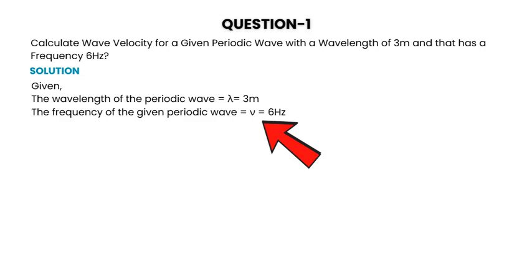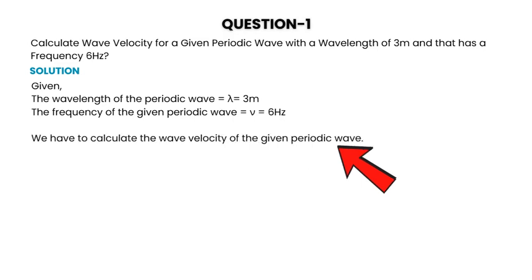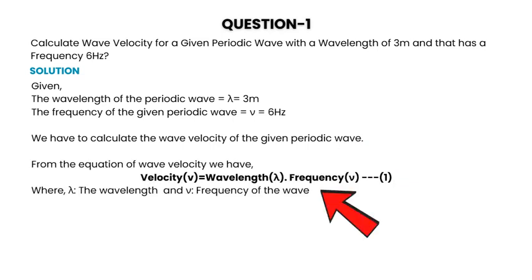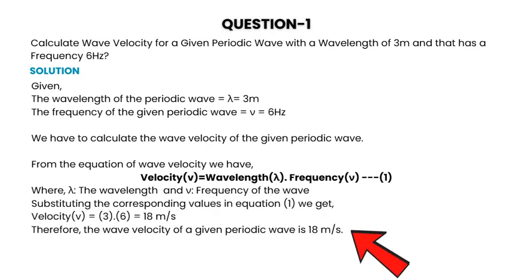Given that the wavelength of the periodic wave equal to 3 meters and the frequency of the given periodic wave equal to 6 Hz, we have to calculate the wave velocity of the given periodic wave. From the equation of wave velocity, we have velocity equals wavelength into frequency. Substituting the corresponding values in equation 1, we get velocity equals 18 meters per second.